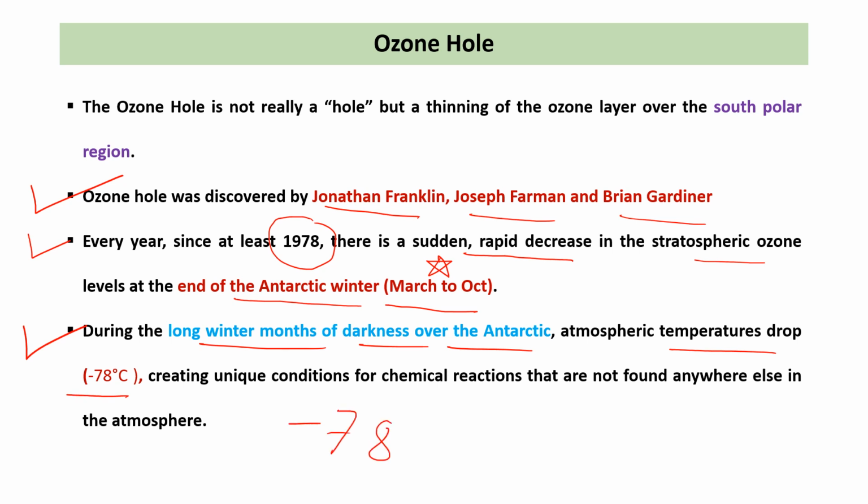So during the Antarctic winter months, the temperature is reduced below minus 78 degrees centigrade. And these are the specific conditions for the chemical reaction for the ozone hole formation. And this type of situation does not exist anywhere in the atmosphere.